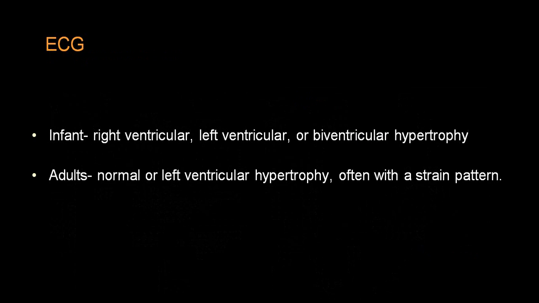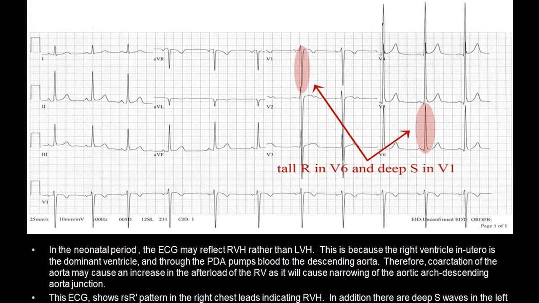ECG will show you left ventricle, right ventricle will not be common. In an infantile variety, you can have right ventricle, or we call it right plus left biventricular hypertrophy. So this is very characteristic: in V1 a deep S wave, and in V4, V5, V6 we will have a tall R wave.